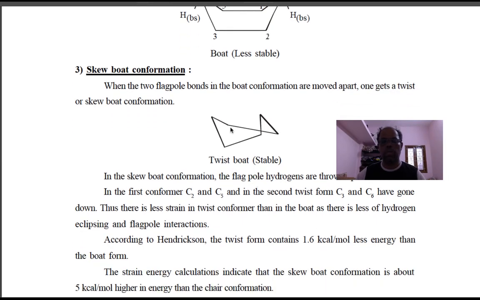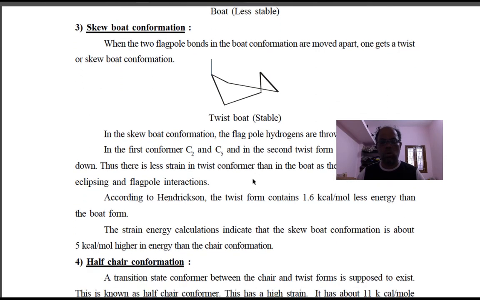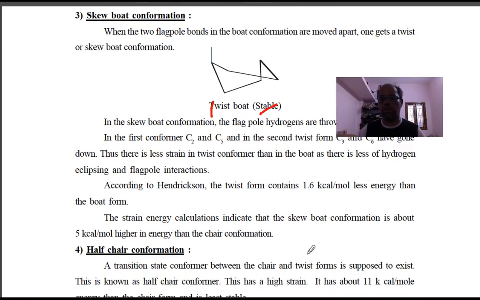Here the flagpole hydrogens will be a little bit shifted, twisted, and there will be somewhat less strain compared to the boat form. So the energy of the twist boat form will be just 1.6 kilocalories per mole. So this is another one.